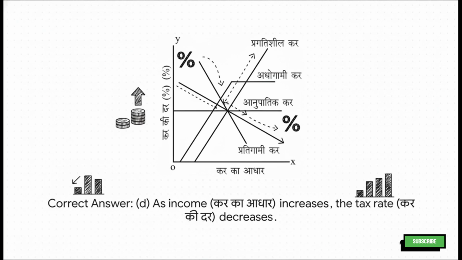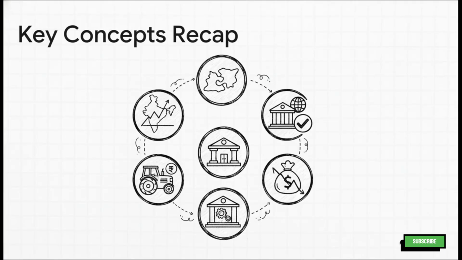The x-axis is the tax base, your income. The y-axis is the tax rate. And see that line for regressive tax or a pratagami kar? It's sloping downwards. More income, lower rate. That's the whole idea of a regressive tax. So there you have it.